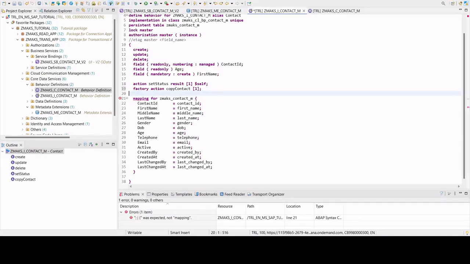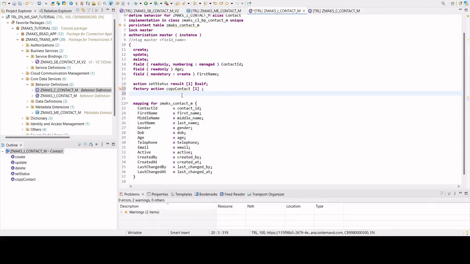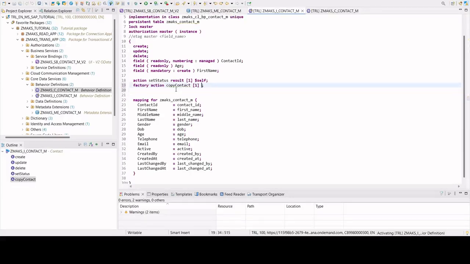Now, with that, let us save it. It is saying that a semicolon is expected, not mapping, and I have given the semicolon only there, right? Okay. As soon as we do this, you see there is a warning that comes up here. Let me activate this.